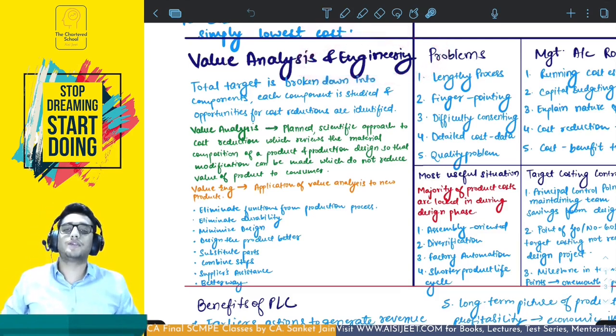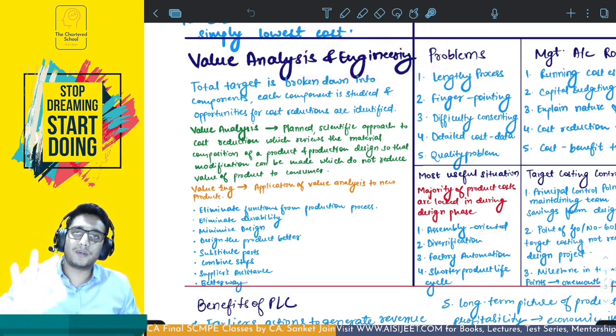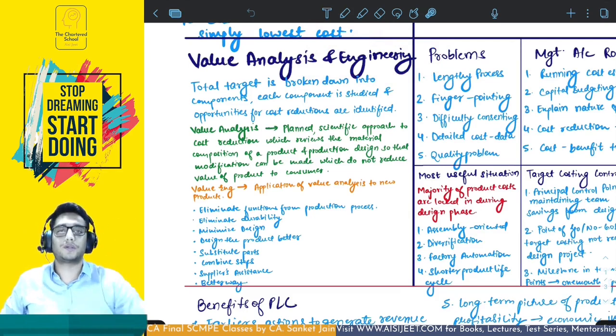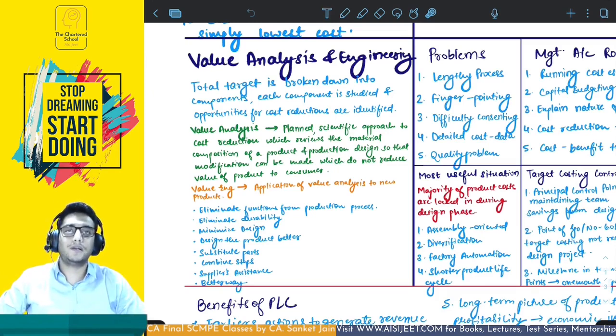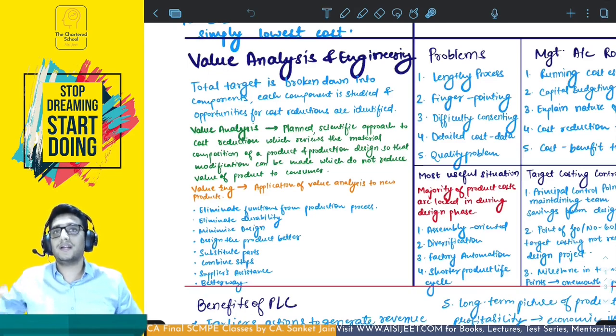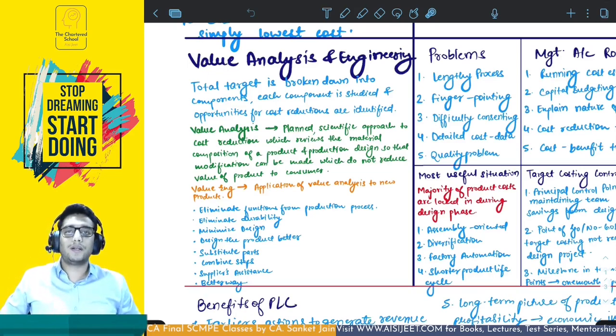Value engineering is basically application of value analysis to a new product. If you are creating a new product, then value engineering is applied, just like how value analysis is applied. Value analysis is basically if you are trying to reduce the cost of an existing product by using target costing on an existing product by redesigning it. Okay, so that is what is value analysis and value engineering.